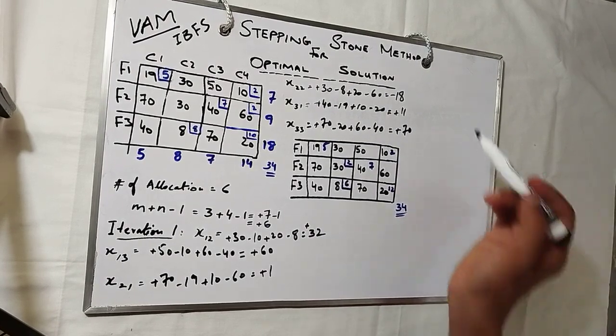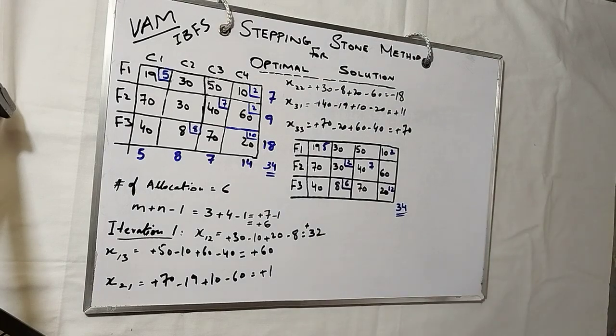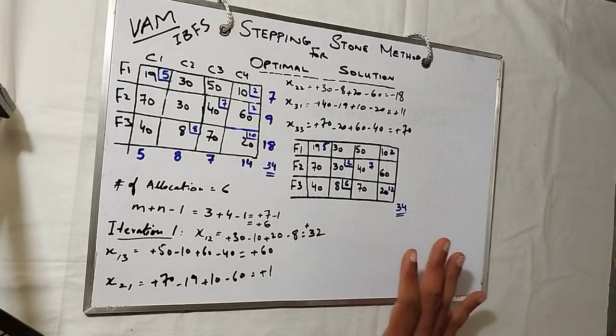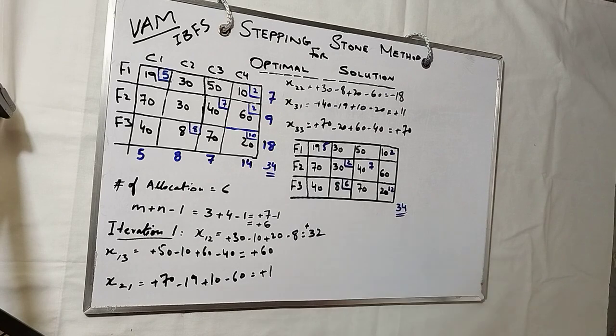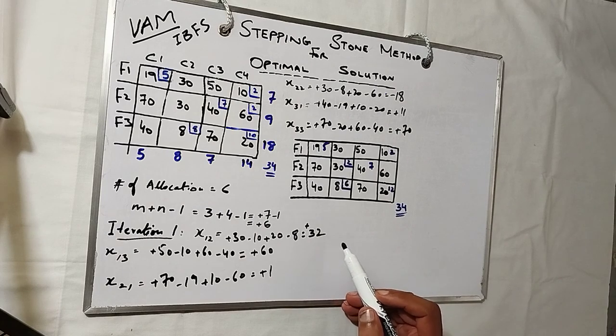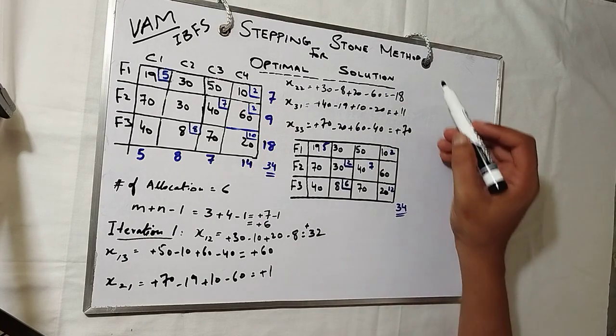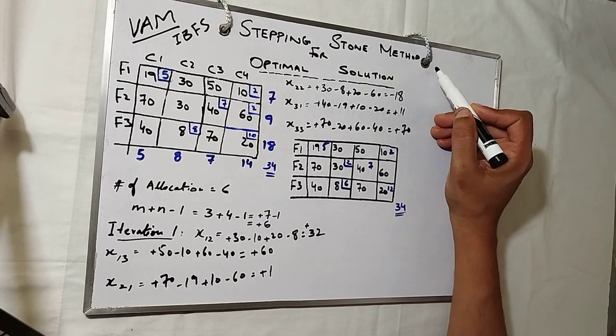So you see, we have a single minus. We already adjusted that. So there is no need for more adjustment over here. So we are done with this. Now we have to do the same iteration again, so that we are sure that this is the optimal solution. So for that we need to have iteration 2. Iteration 2 has to be done. So let's do iteration 2 in here.